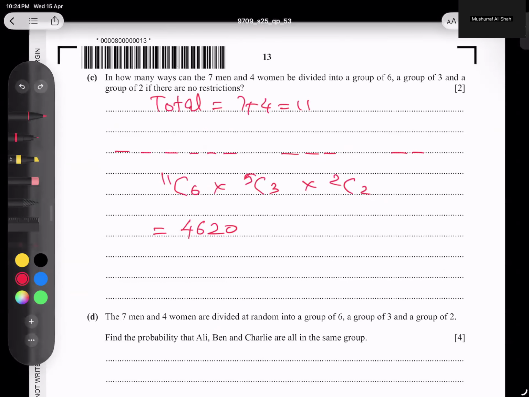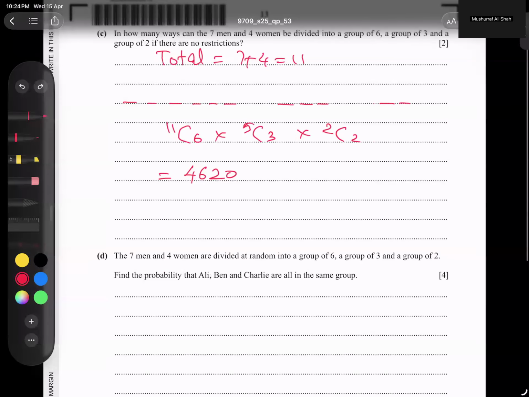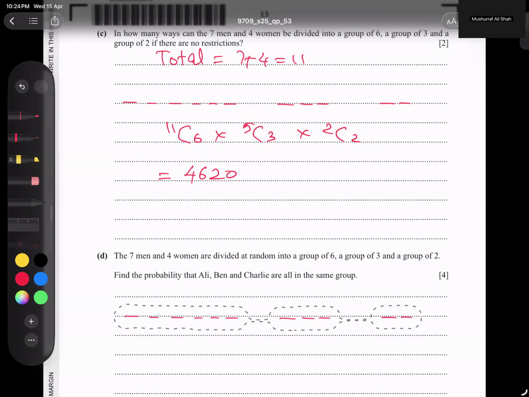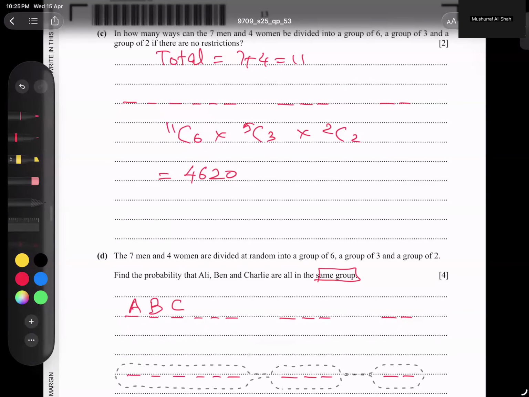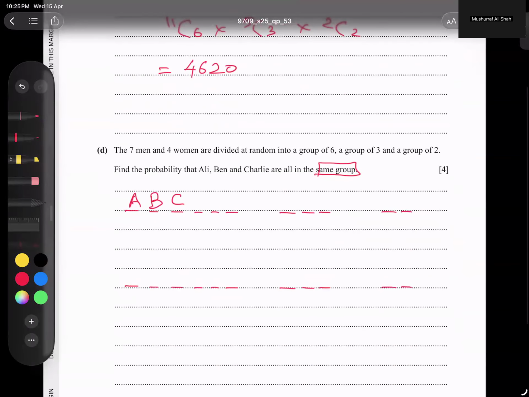Last part we have here: the 7 men and 4 women are divided into groups of 6, 3 and 2. Same story. Find the probability that Ali, Ben, and Charlie are in the same group. I will make a copy here and paste here. They can be in the same group. So let's say Ali here, Ben here, and Charlie here. So one option. And the second option is that A, B, and C are here, which is not possible because there are only 2 places.